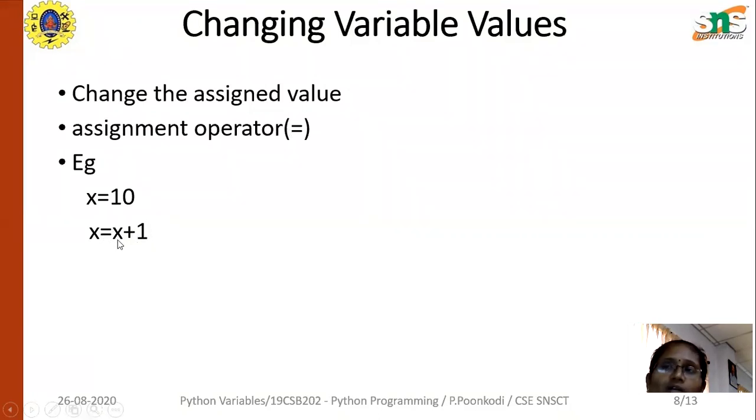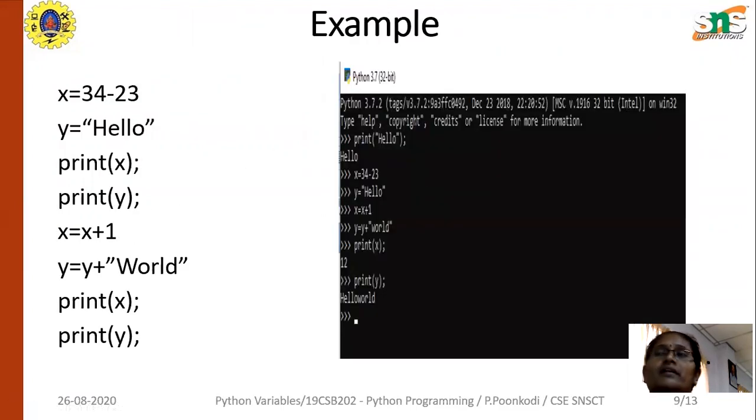So X equal to X plus 1. What does it mean? X is already the given value, 10. 10 plus 1 is 11. So the new value, the number of books available in the bag, is 11. We use the increment operator plus, and for assigning, we use the assignment operator. These things you have already studied, right?